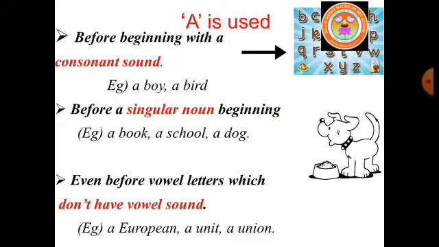Example, a boy, a bird, a book, a school, a dog. A is used even before the vowel letters which don't have a vowel sound. Examples, a European, a unit, a union.